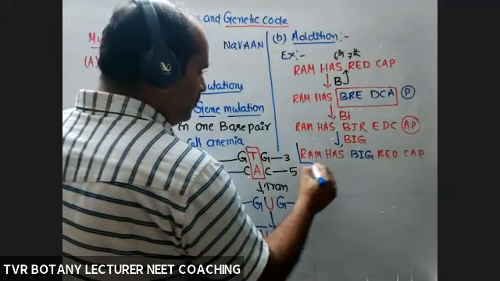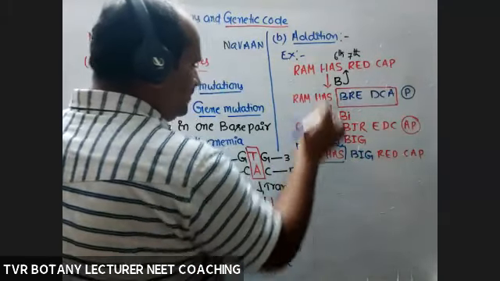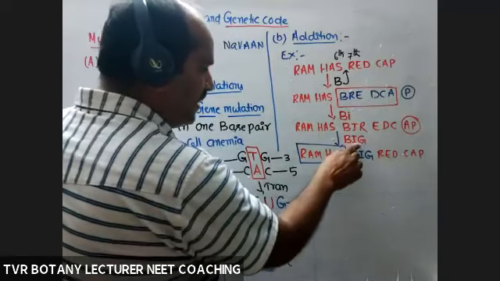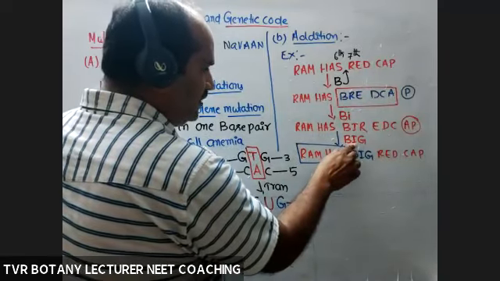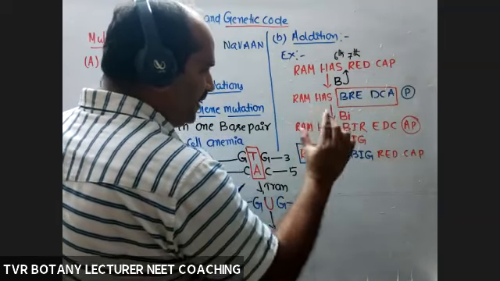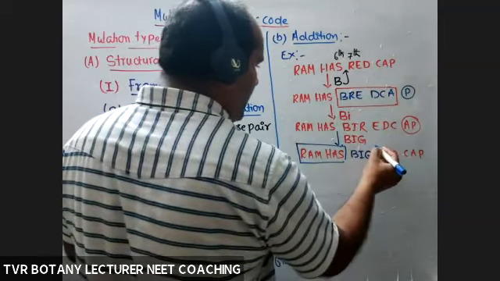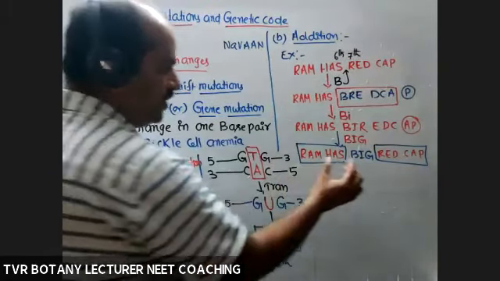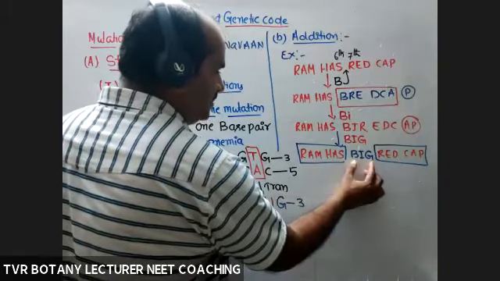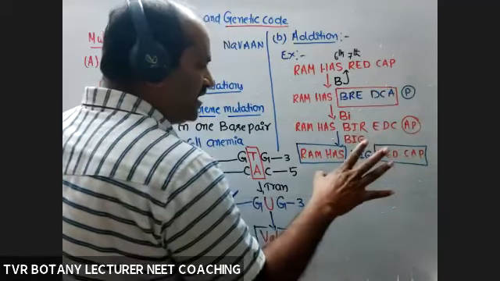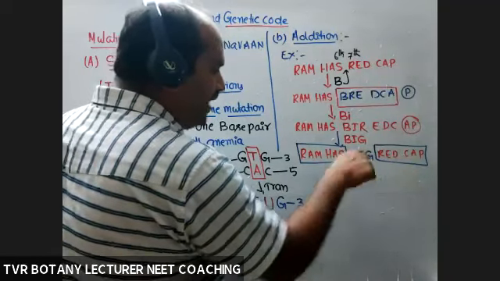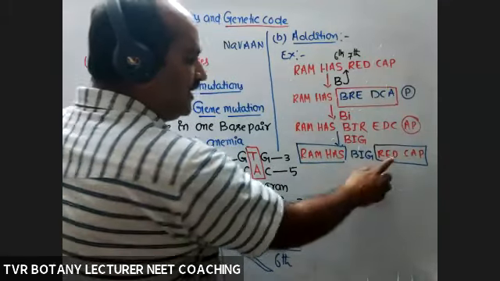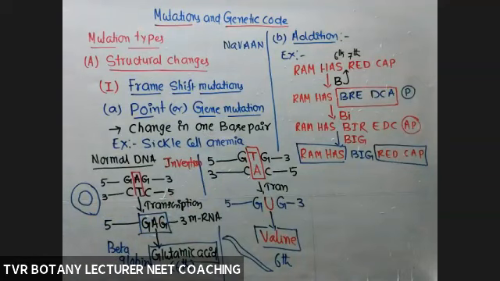So here there is no change in reading frame from here to here. From here to here, change in reading frame. But up to here, the last one, if BIG, one complete triplet, is added, what about RED, CAP? No change. So if one complete triplet, or 1 or 2 triplets, are added, from the point of insertion there will be no change in the reading frame. Red cap, as it is or not.